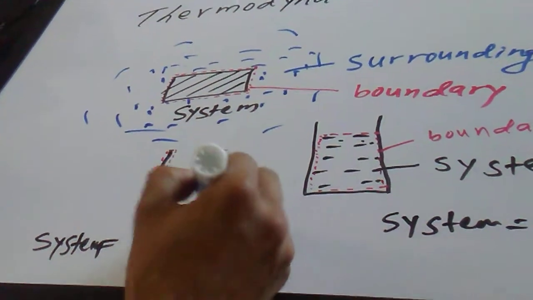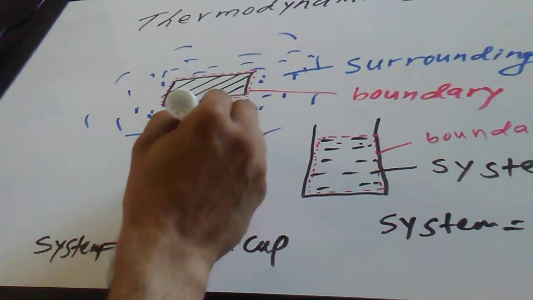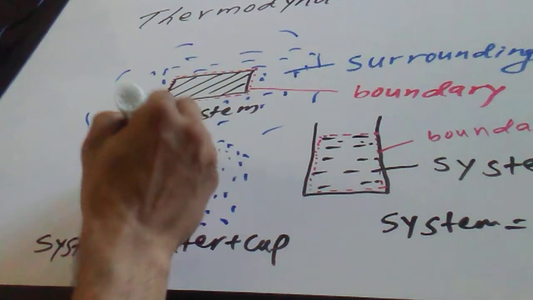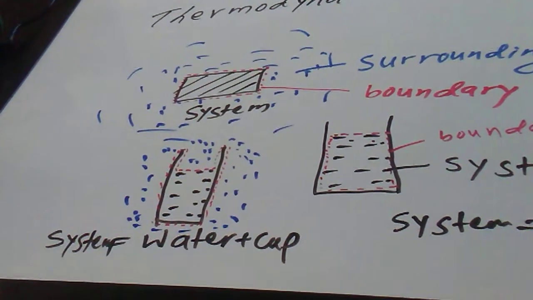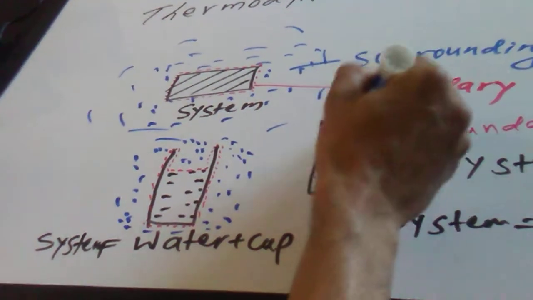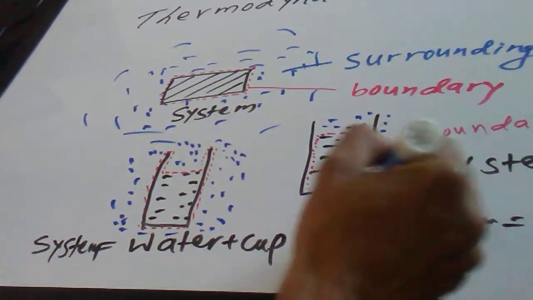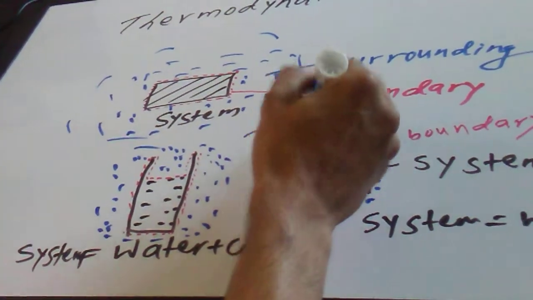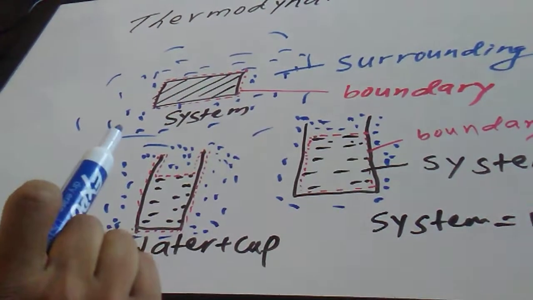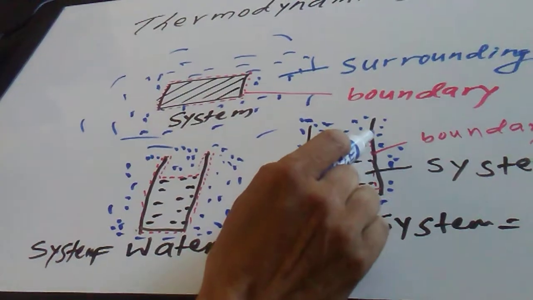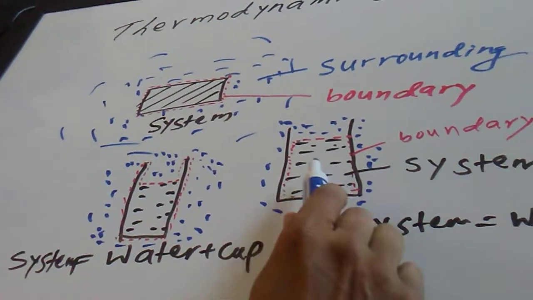Alright, and anything outside the boundary is called the surrounding. So the surrounding is all the air here. Let's say this is air, like this. Everything here, the blue dots, is the surrounding. In this case the wall also becomes the surrounding. Why? Because the wall is not included in the system, only the water is.